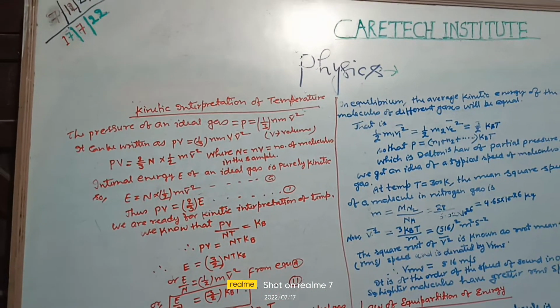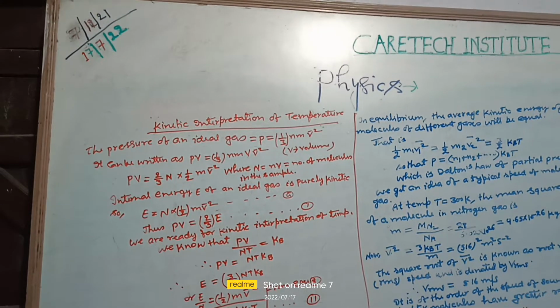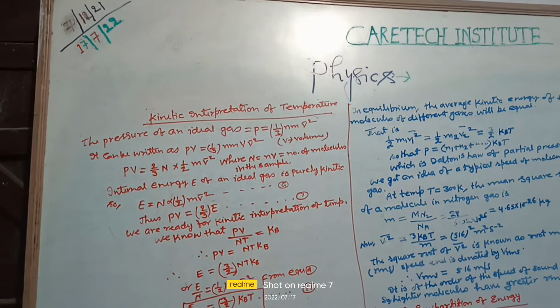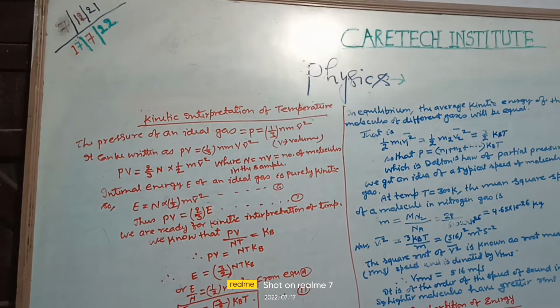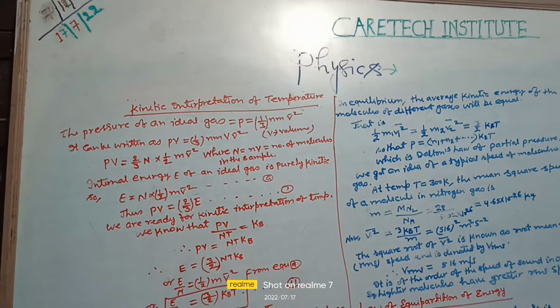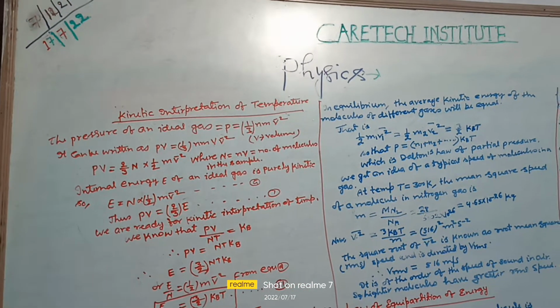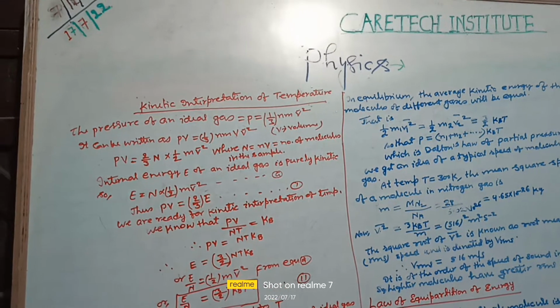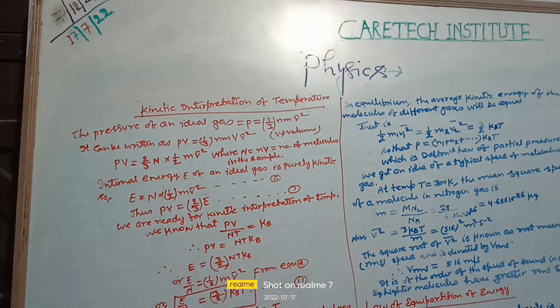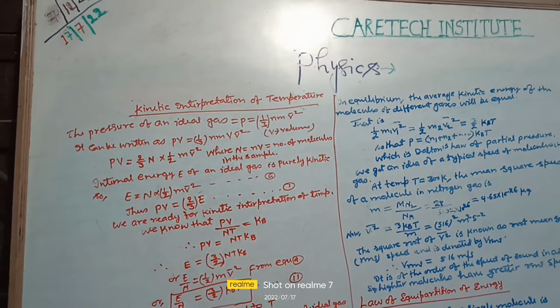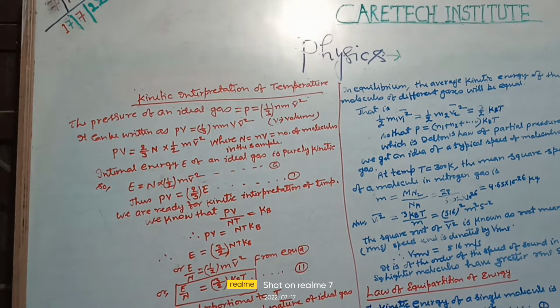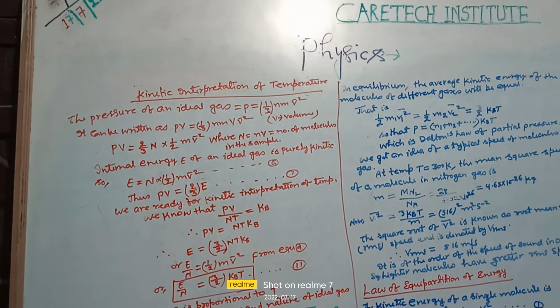Today we will study the kinetic interpretation of temperature. The pressure of an ideal gas is equal to P = 1/3 n m v bar squared. It can be written as P = 1/3 N m v bar squared, where V is the volume and v bar is the average velocity of the molecule.